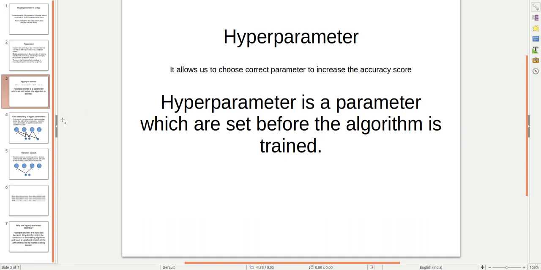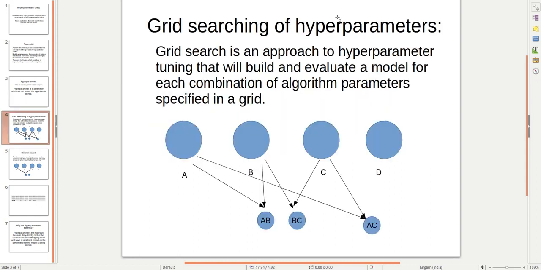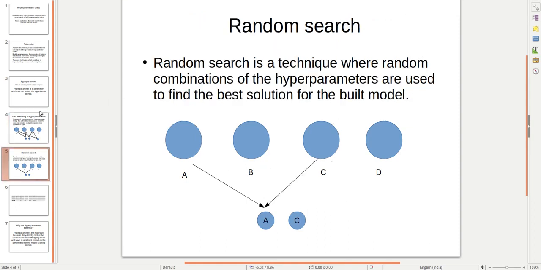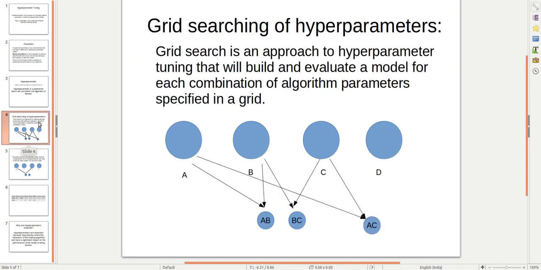Now hyperparameter tuning is of two types: grid search and random search. We will see both one by one. Let's go to grid search first. Grid search is an approach to hyperparameter tuning that will build and evaluate a model for each combination of algorithm parameters specified in a grid.